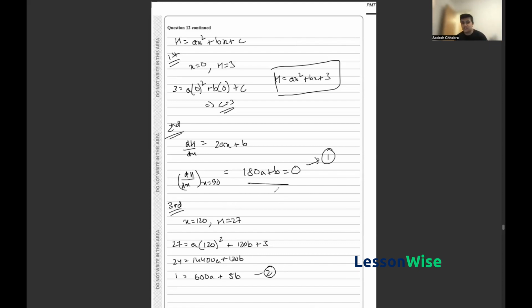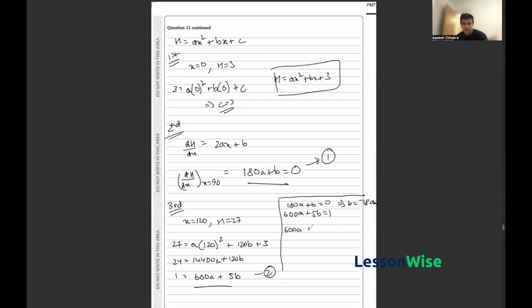Now that we have two equations here with a and b, we can solve them simultaneously to yield each of their values. So if I go ahead and just create a box here to help with my working out, I have one equation which is 180a plus b is equal to 0, and also another one that is 600a plus 5b, which is equal to 1. So from the first equation, I know that b is equal to minus 180a, and I can substitute this into this value here.